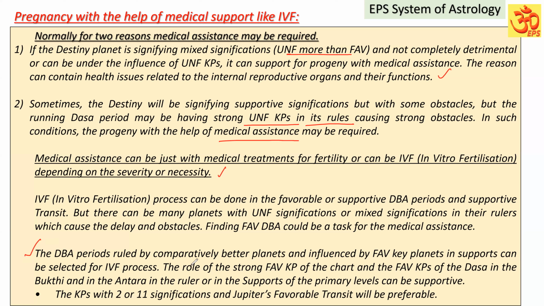The role of the strong favorable key planet of the chart and the favorable key planets of the dasa, in the bhuktī and in the antra, in the ruler or in supports of the primary levels, can be supportive. It means the dasa, bhuktī and antra you select should be free from unfavorable key planets, especially the primary rulers. And if they have favorable key planets of the dasa and destiny in the rulers, and strong favorable key planets in the supports also, it will be supportive. I think you are able to understand.